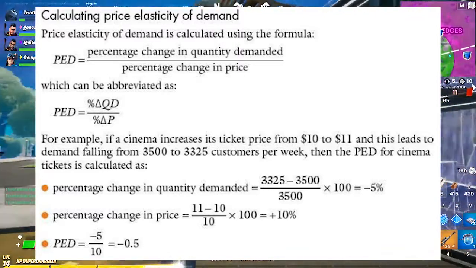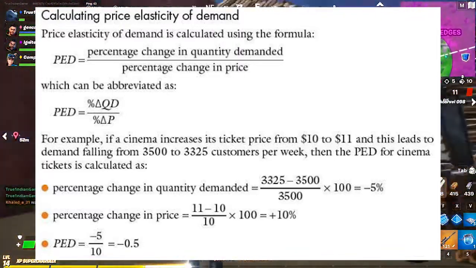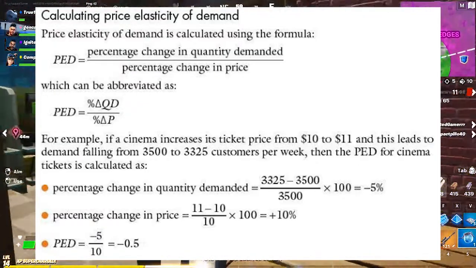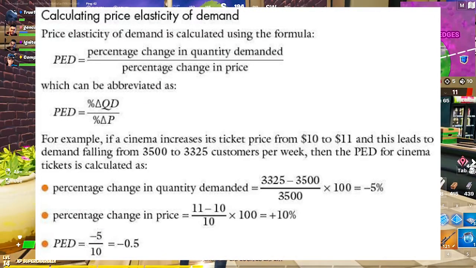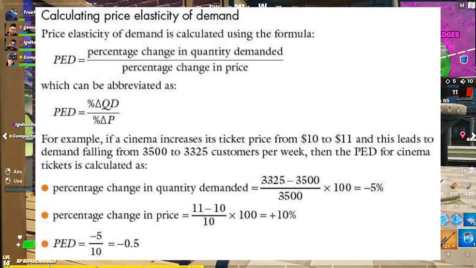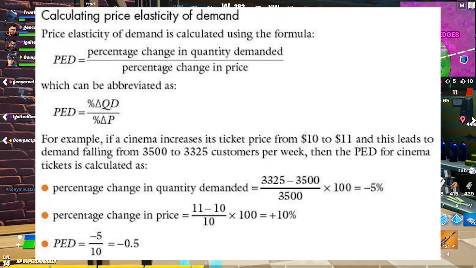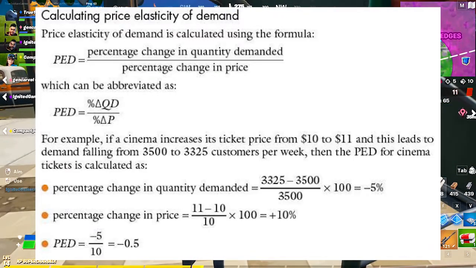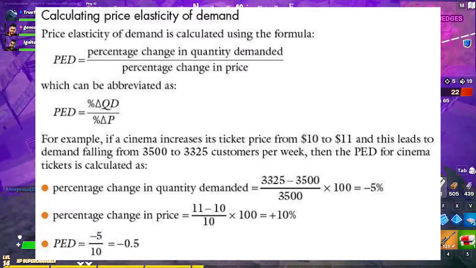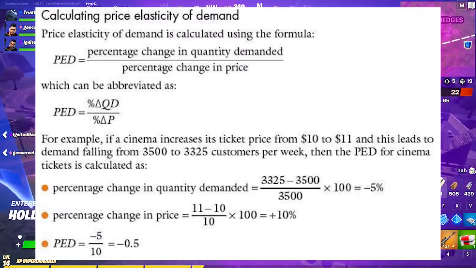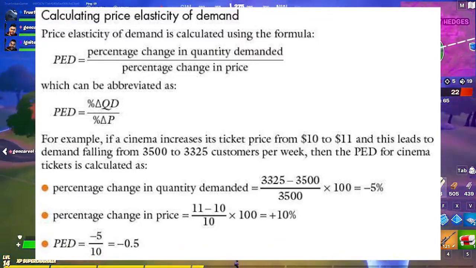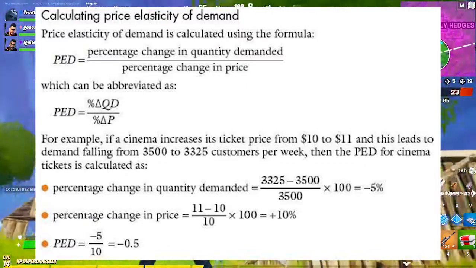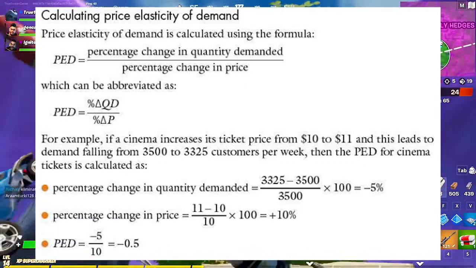For example, if a cinema increases its ticket price from $10 to $11 and this leads to demand falling from 3,500 to 3,325 customers per week, how are we going to calculate PED? First, we will determine the percentage change in quantity demanded, then the percentage change in price. So here we have minus 5% over 10%. So the answer is minus 0.5. Here we ignore the negative sign because the demand function has a negative relationship with the price. So the answer is 0.5, or less than 1.